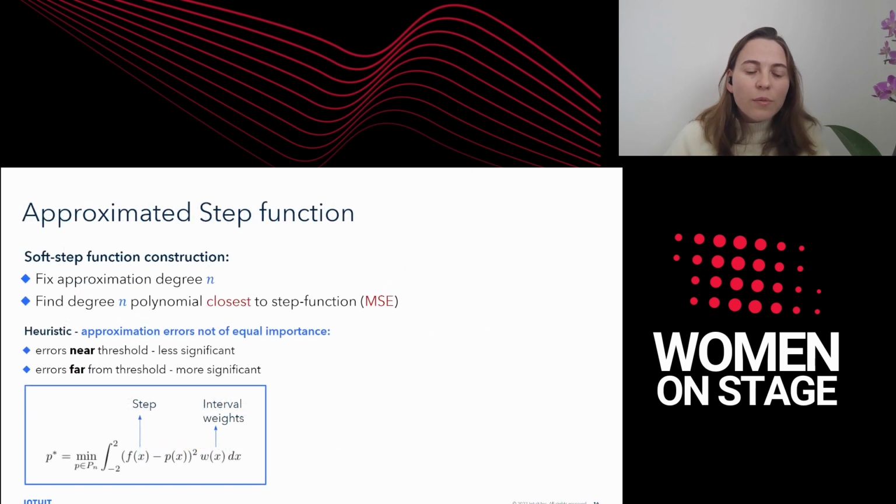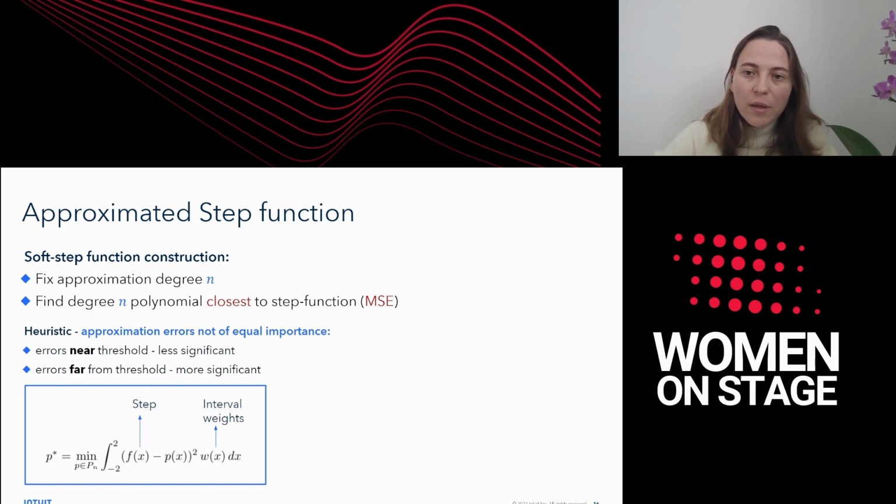So what we did is we picked a degree n and found a polynomial of degree n that minimizes the error that is close to the step function. And we used another trick. We did not just find the polynomial that minimizes the error, but we did a weighted approximation. We put weights on the x-axis such that close to the threshold, close to the step, we will have small weights, and further from the step, we will have bigger weights.